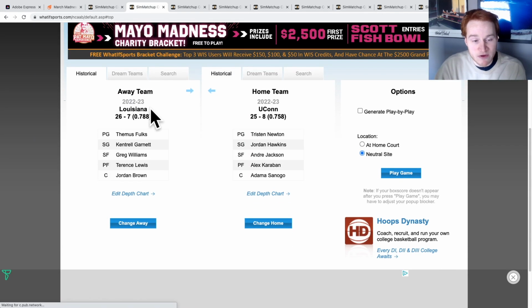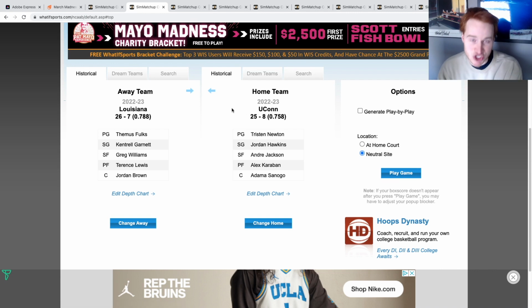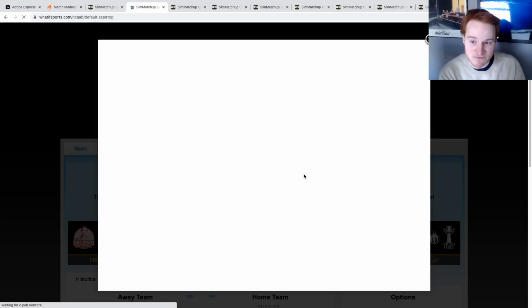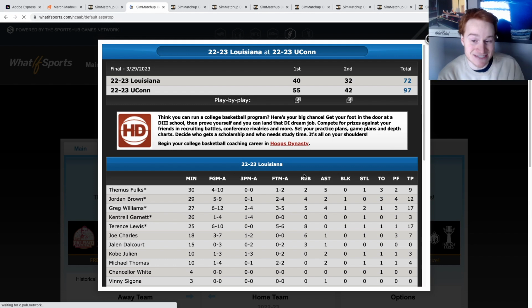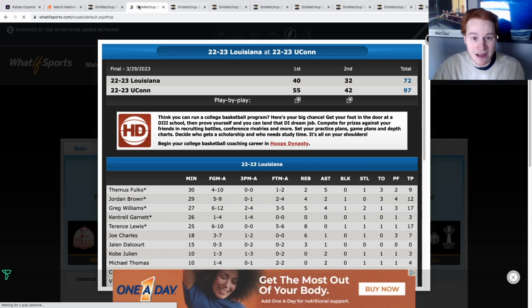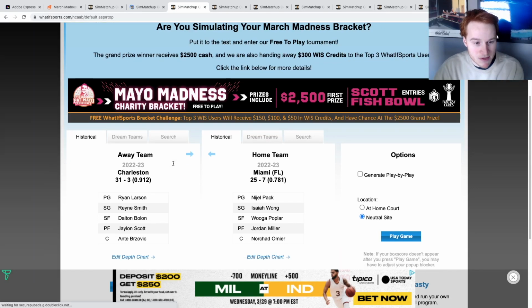We've got a 4v13 game. It is UConn taking on Louisiana. So UConn is now matched up here with a different team, and we would expect a huge UConn blowout. They are in the national championship after all. And that's this UConn team. It's just ridiculous. They win by 25 points. An absolute trouncing. They almost drop 100. UConn will be moving on.